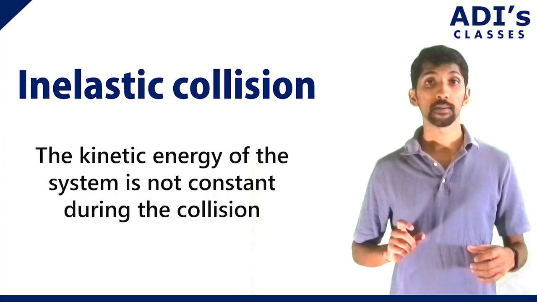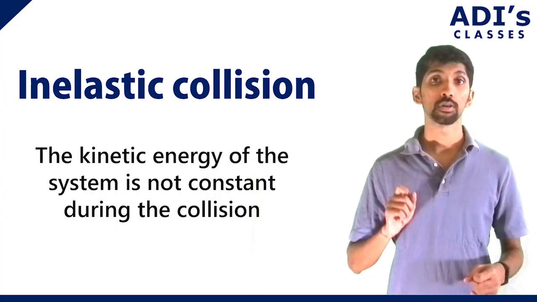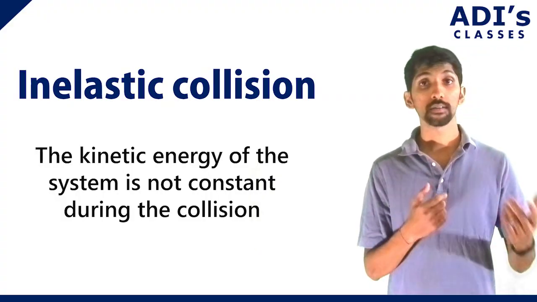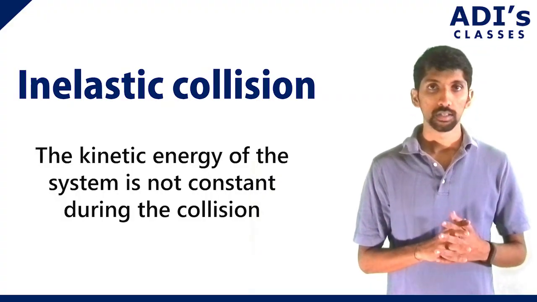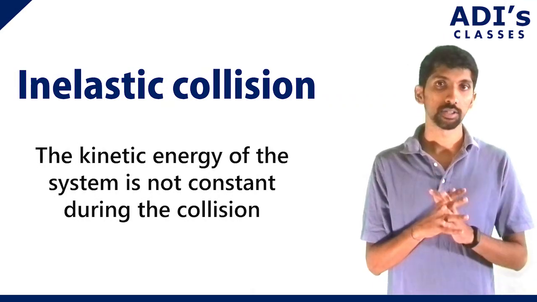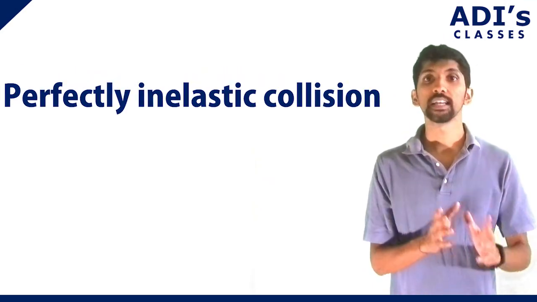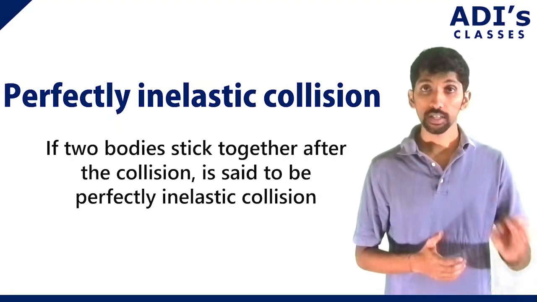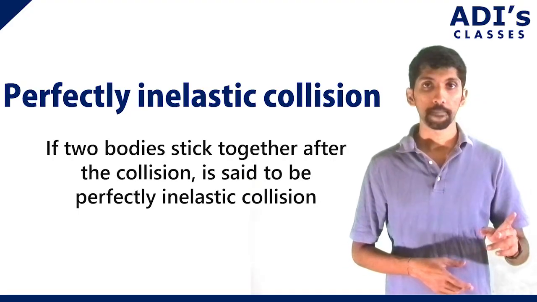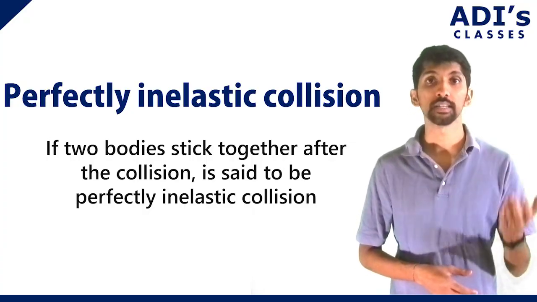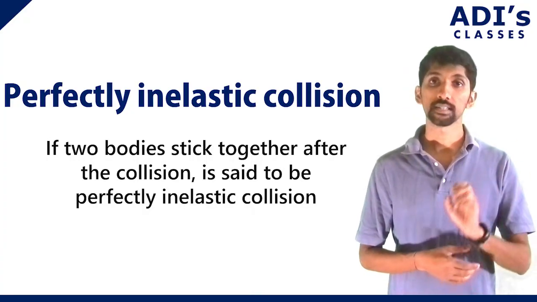Let's say you throw a ball to the floor, or to the wall. Here the ball will come back, but the kinetic energy will not be the same. So these are inelastic collisions. There is one more, that is the perfectly inelastic collision. Here, let's say two objects collide, and both of them start moving in the same direction. So this is a perfectly inelastic collision.